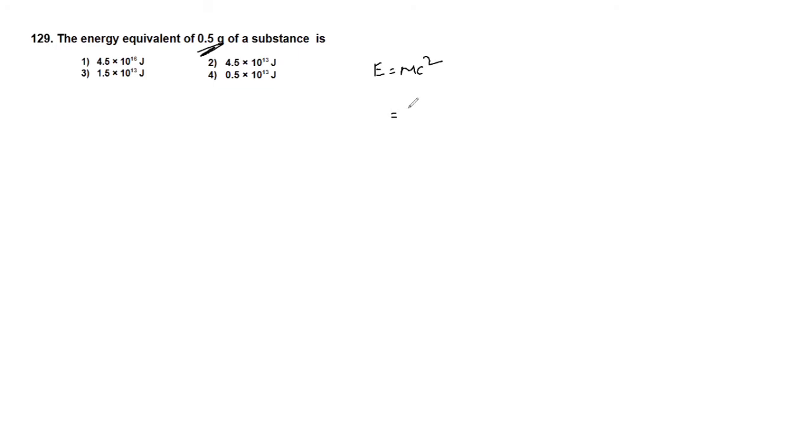So that is half into 10 raised to minus 3 into 3 into 10 raised to 8, whole squared. So after simplifying, we will get 4.5 into 10 raised to 13 joules.